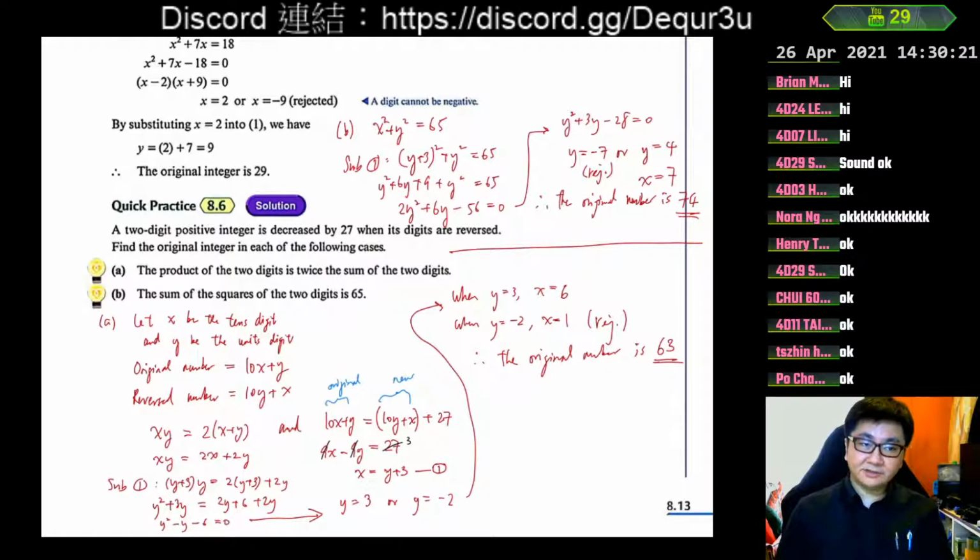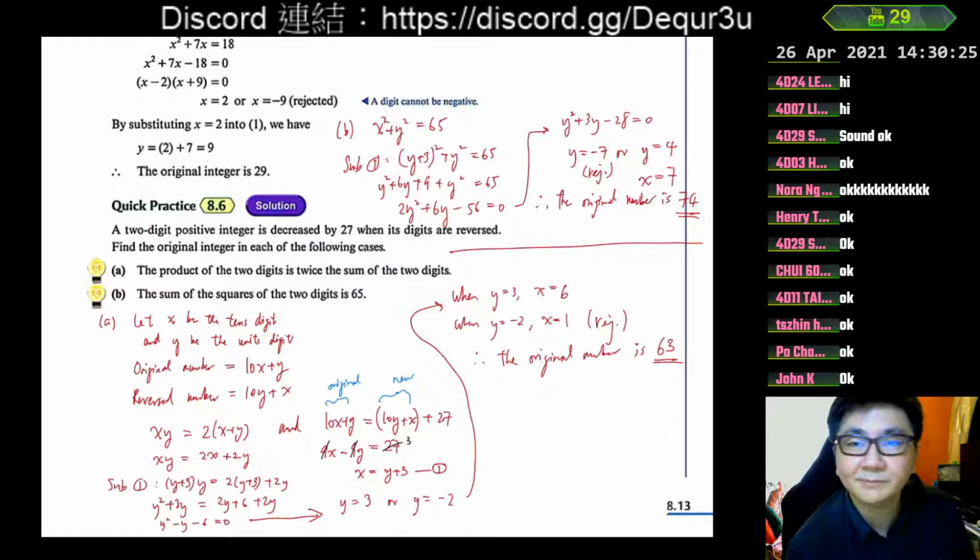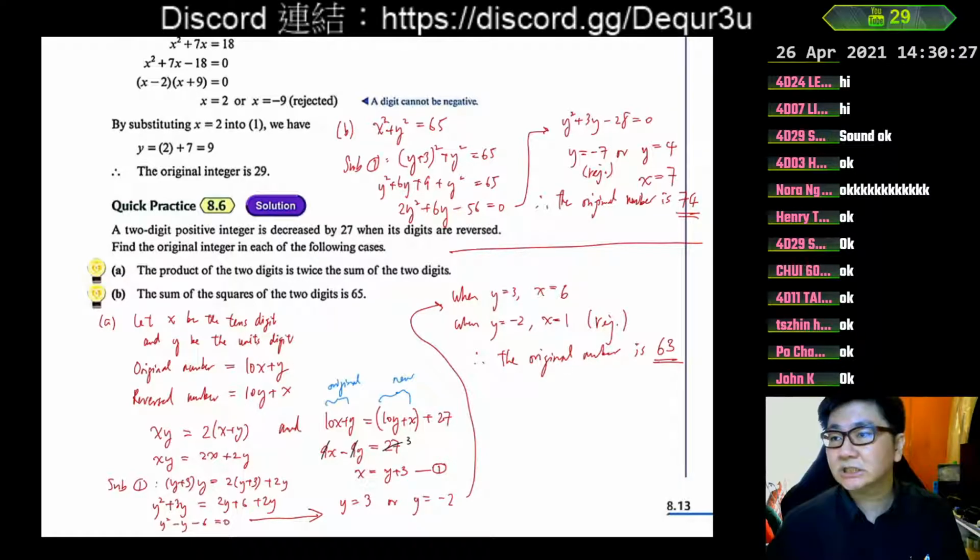If there are any questions to either of the parts, please feel free to ask. And if you have already finished, of course, then you can see the screen for answer checking. Or another very good way to check the answer is to take your final answer, put back into the question and see whether it really works.